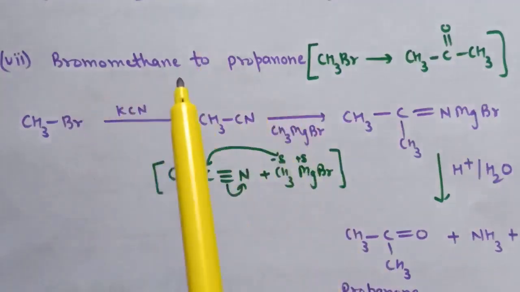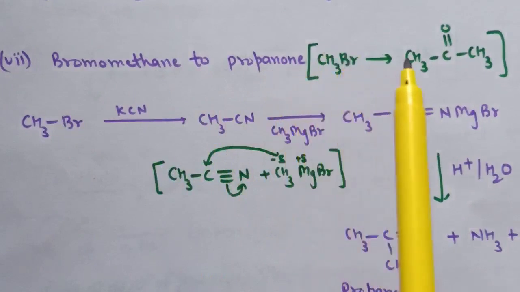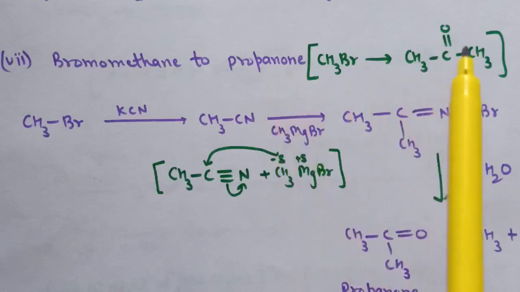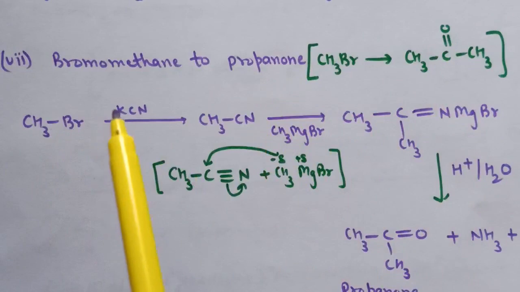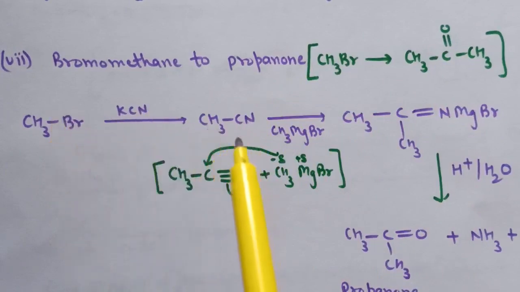Next is bromomethane to propanone. Bromomethane is CH3Br and propanone is where the functional group is ketone. This is the formula for ketone. Now first step is bromomethane is treated with KCN. So here Br is replaced by CN.